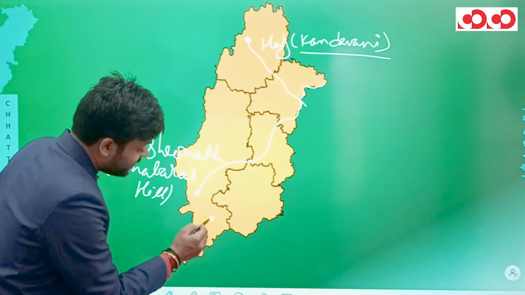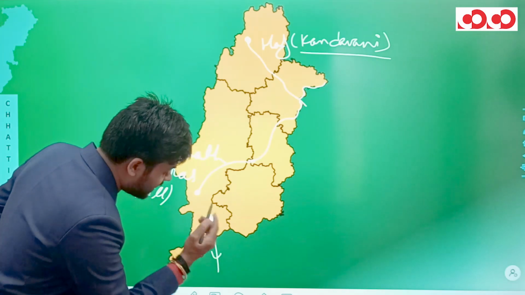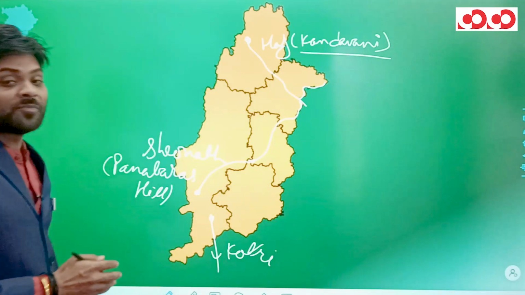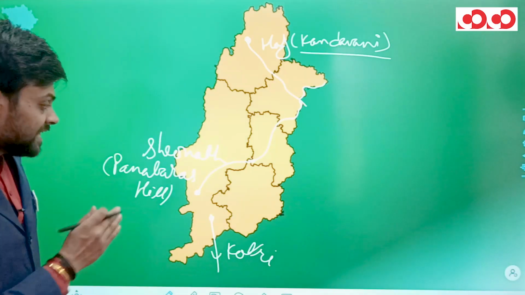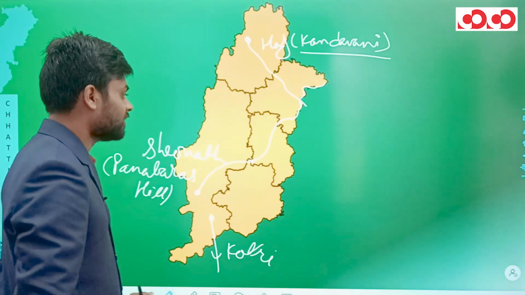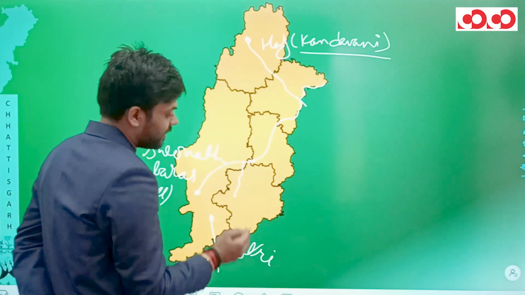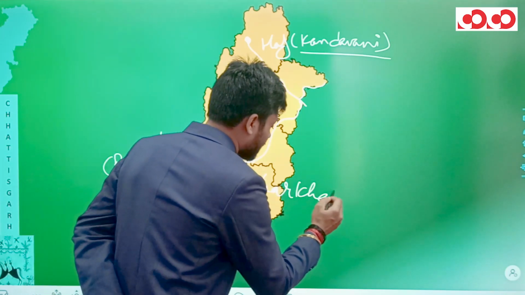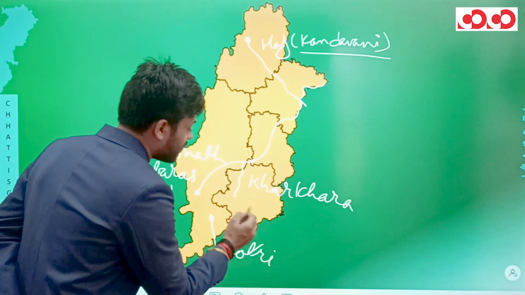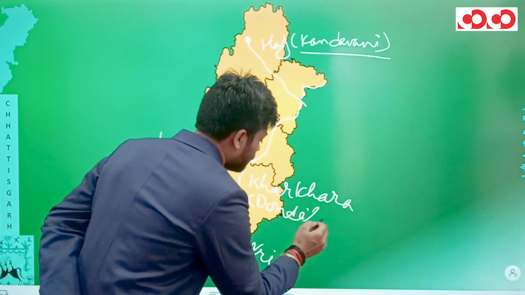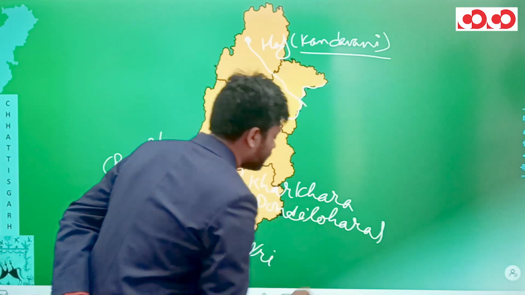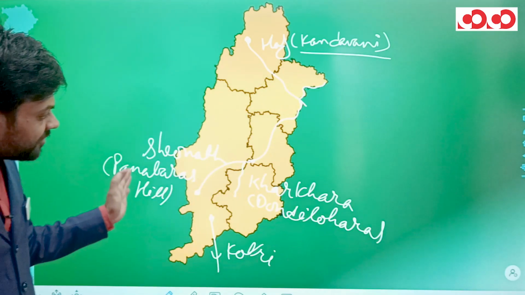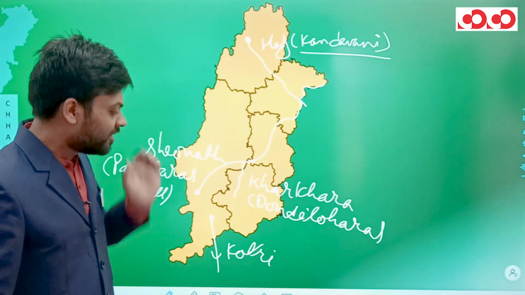Now, once again, we have a river which flows southwards and originates from Rajnandgaon district. The name is River Kotri, and this River Kotri originates from the Durg Rajnandgaon highlands in the Mohla Tehsil of Rajnandgaon. And we have another river, River Kharkhara. This river originates from the Dondi Lohara Tehsil of the Balod district of Chhattisgarh. So these are some of the important rivers which originate from the Durg division of Chhattisgarh.